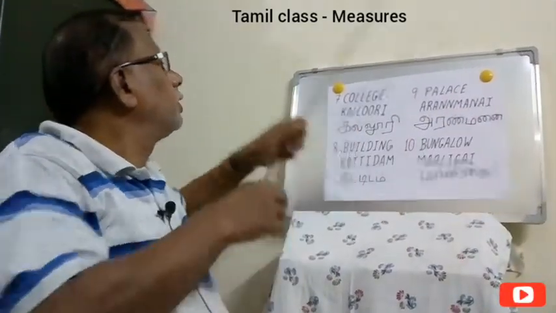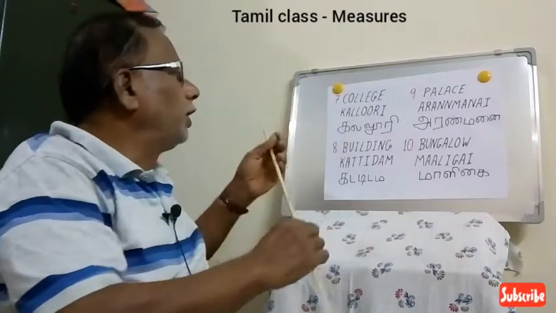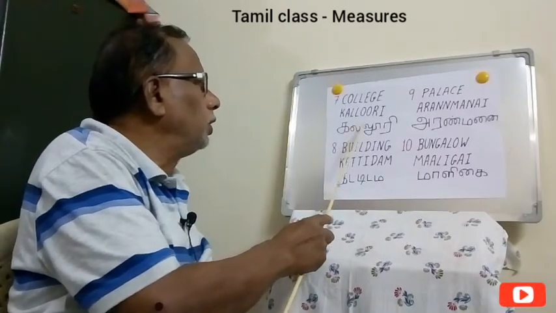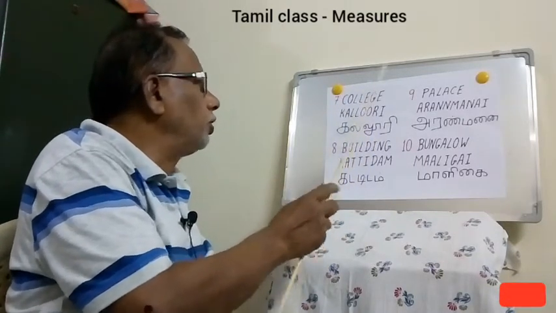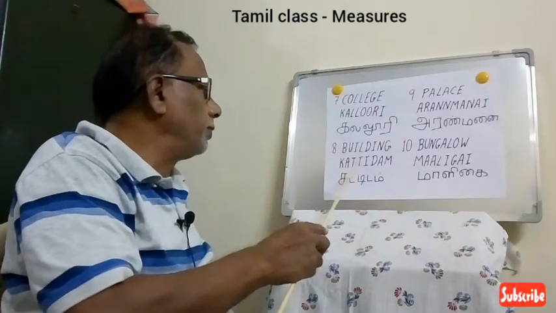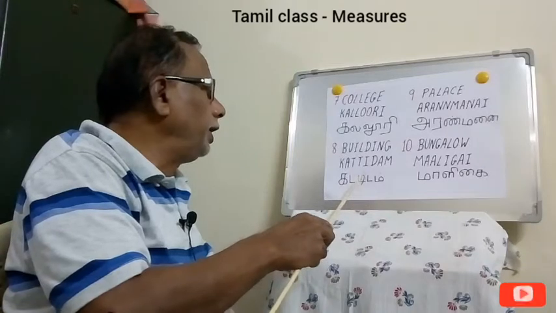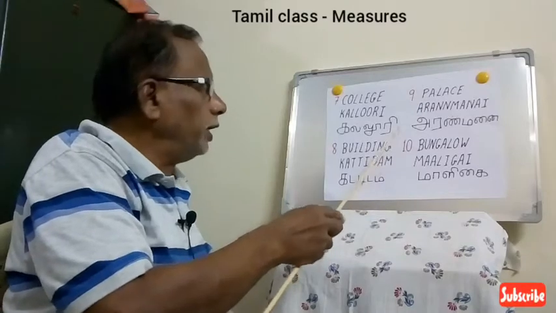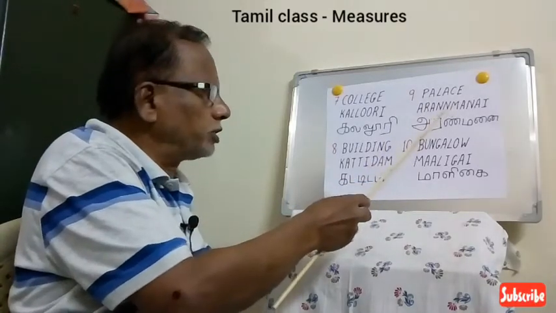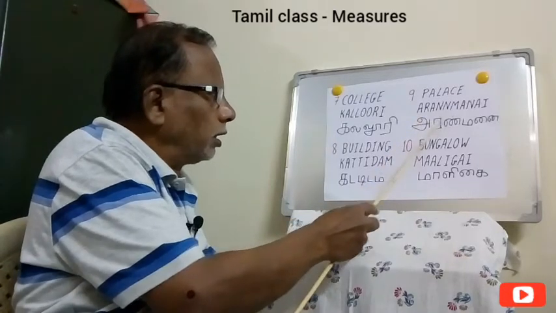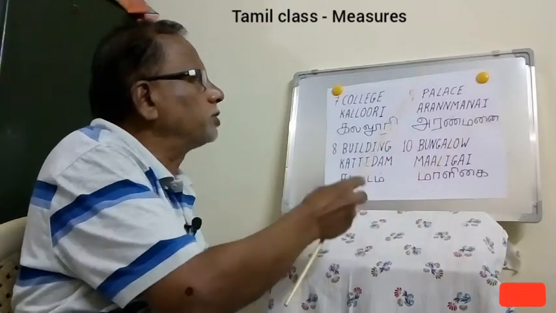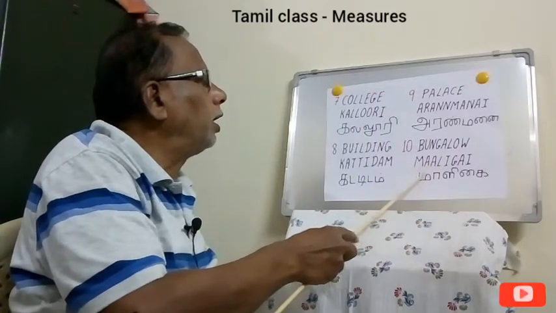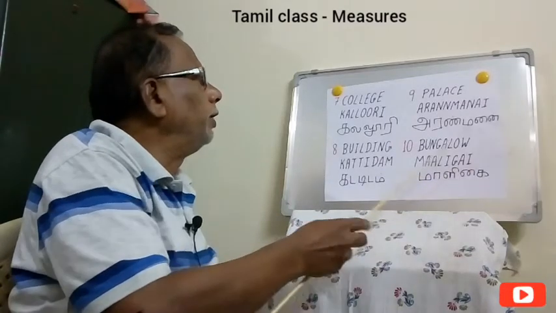Then the seventh one is college. I told you Pallikudam means school, and college means Kalluri. Kalluri means college. Then comes building. Kattidam means building. For palace, the King's Palace, we say Aranmanai. Aranmanai means palace. And for bungalow, we say Madigai.